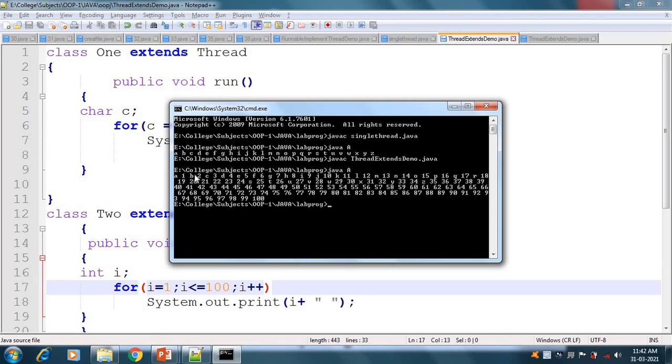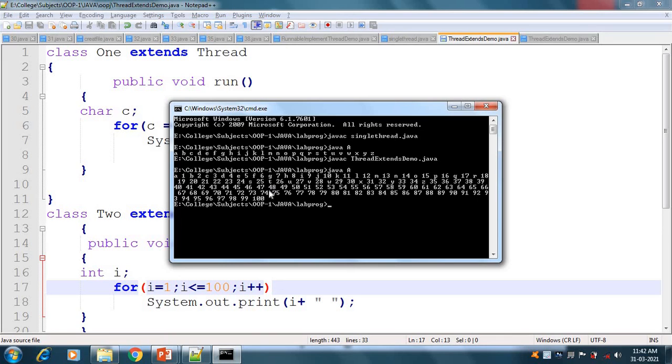They are working simultaneously, one after another printing their own elements. Each thread can run its own state simultaneously regardless of the other thread. So this is multi-threading, and this is unsynchronized threading.